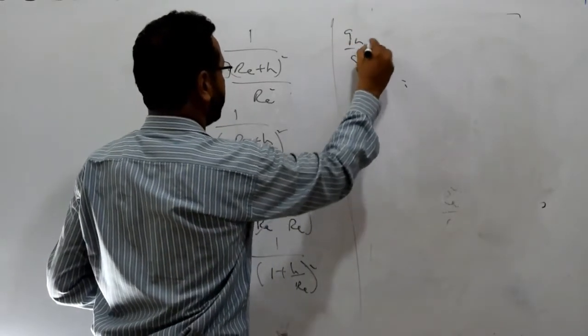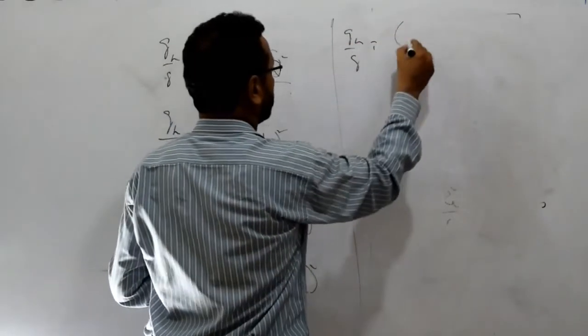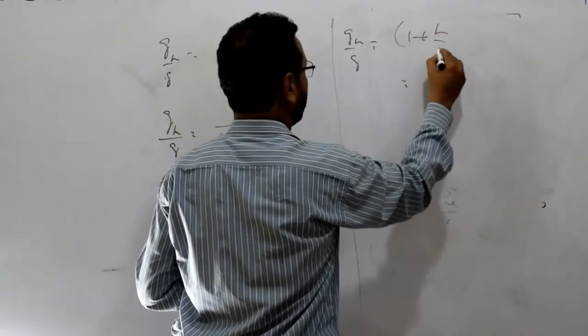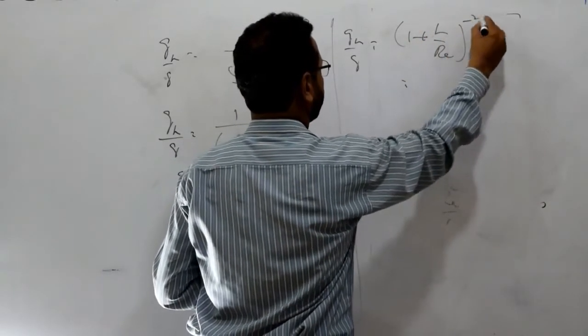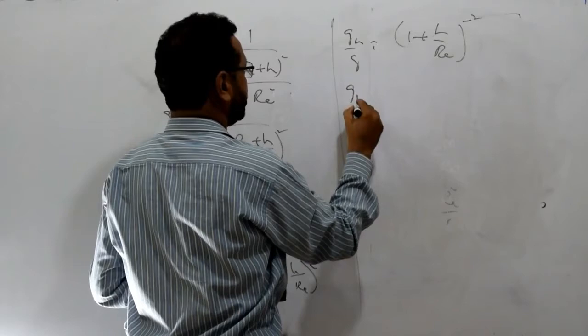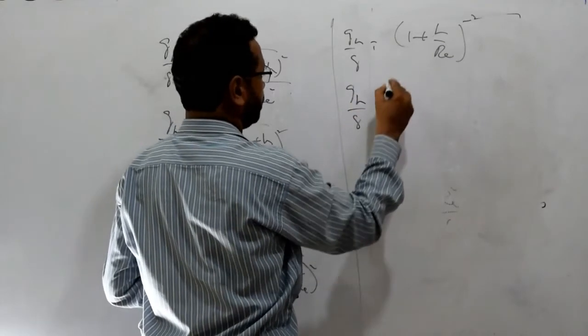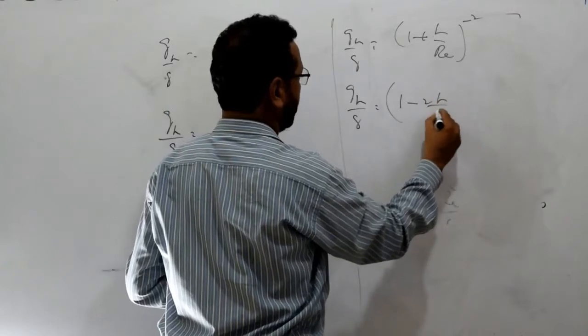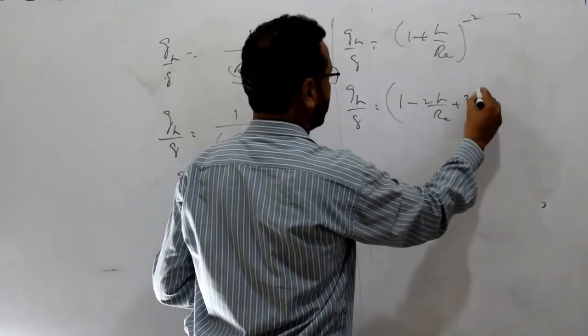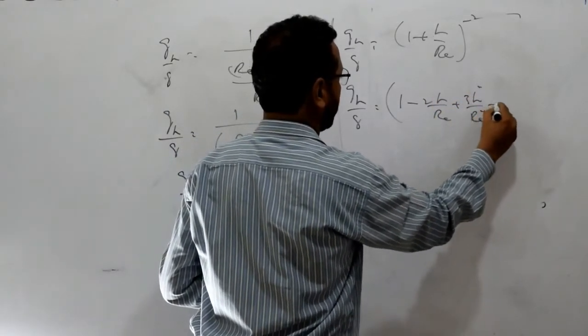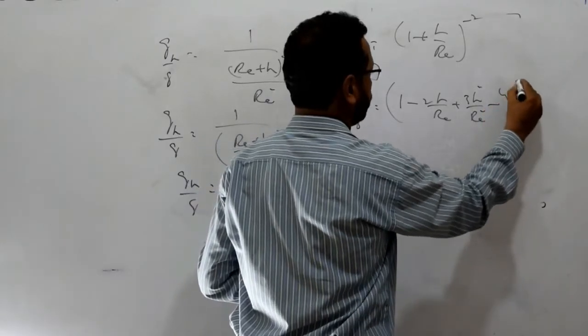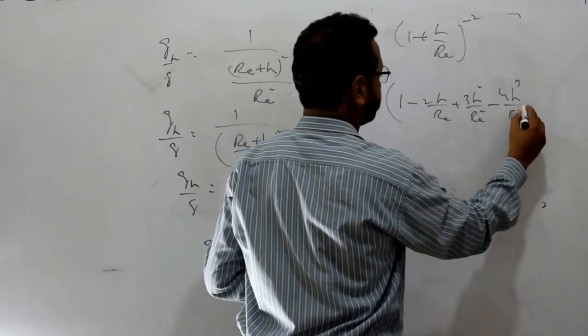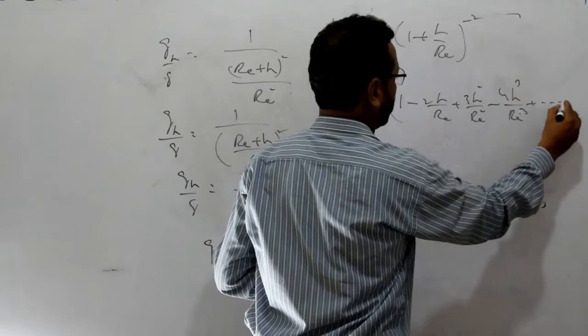g_h over g, that's equal to (1 plus h upon R_e) power minus 2. By applying the binomial theorem, we have to factorize 1 minus 2h upon R_e plus 3h square upon R_e square minus 4h cubic upon R_e cubic, and so on.